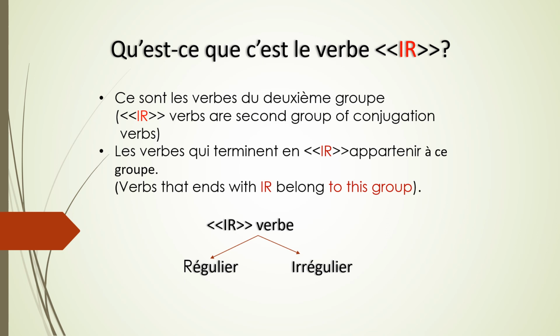Qu'est-ce que c'est le verbe IR? What are IR group of verbs? This is the second group of verbs. These are the verbs which end with IR. In this, we have two types of verbs. The one are the regular verbs and the other one is the irregular group of verbs.